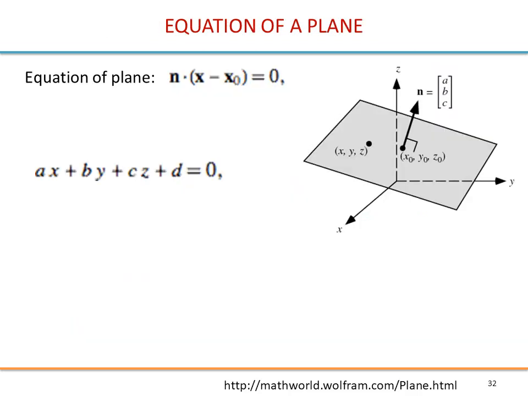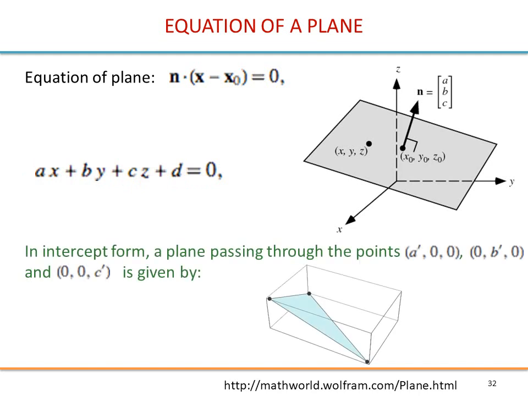Okay, let's come back to planes. There are different ways of writing equations for planes. If you take this plane here, we have an XYZ frame. We have a normal n with these coordinates. That line intersects the plane at these coordinates, and this is just any point in the plane. So one equation is this one. We'll come back to that in the next slide. At school you probably used this one.